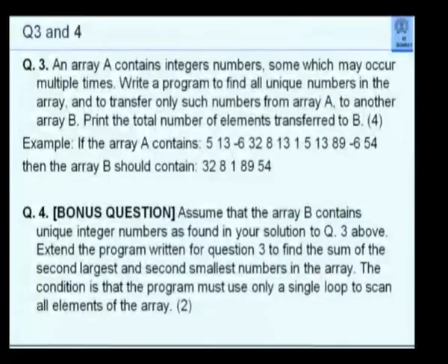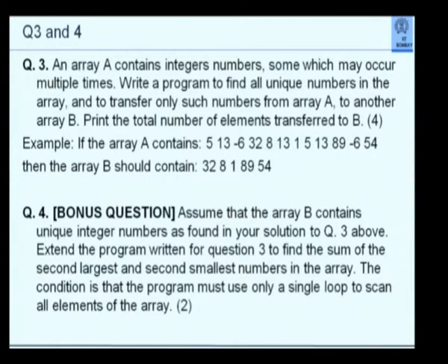The bonus question was actually simple. It said to find the sum of the second largest and the second smallest number of this array B, which contains only unique elements. The condition was that you should do it with a single scan of all the elements.